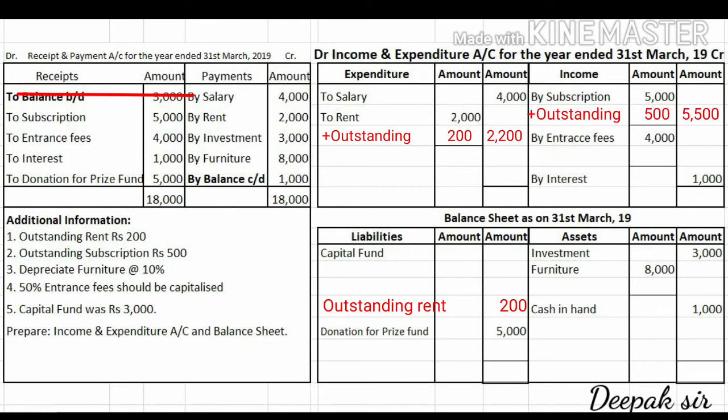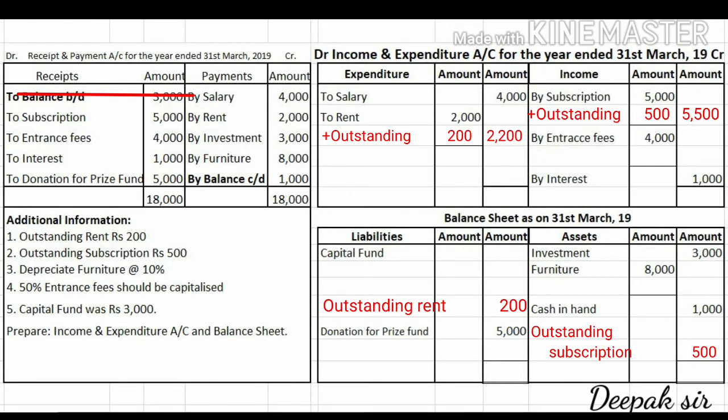Below subscription we have to write down plus outstanding. The adjustment amount is given 500, so we have to add 500 in 5000. So the total amount will come 5500 in the outer column. Now since this outstanding we have recorded on the income side, it is outstanding income, and the amount is receivable. So the second effect will come on the asset side. On the asset side it will come as outstanding subscription, and the adjustment amount is 500, so 500 will come in the outer column.